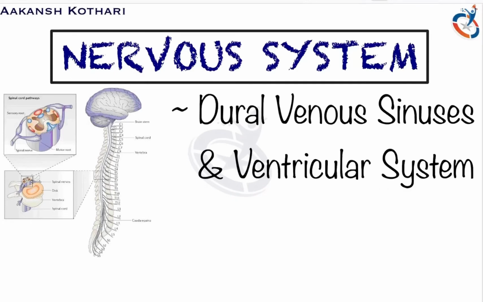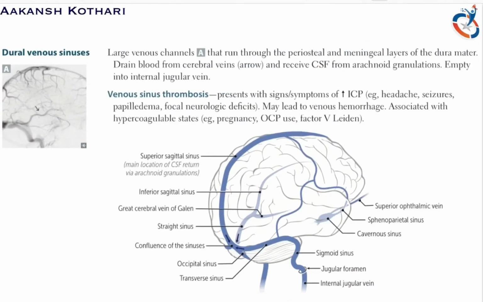Now starting with the dural venous sinus, it is a large venous channel that runs through the periosteal and the meningeal layers of the dura mater. So these are venous channels that run in the dura mater, and hence it is called dural venous sinuses.